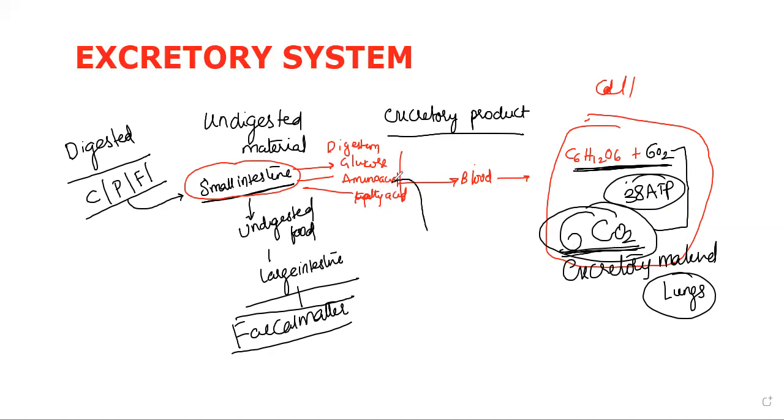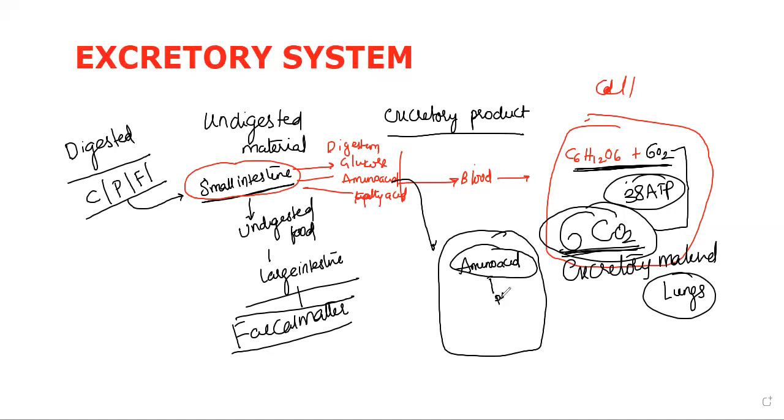Okay. Then let's take amino acids. When the amino acids reach the cell, we use them for various metabolic activities. That means amino acids can make hormones. Amino acids can make different kinds of proteins which are required for the body. In that metabolic activity, waste materials are formed.